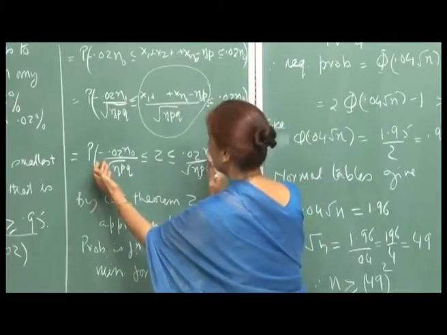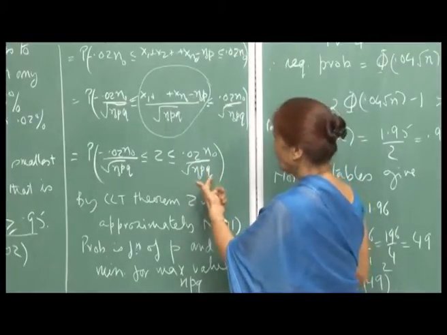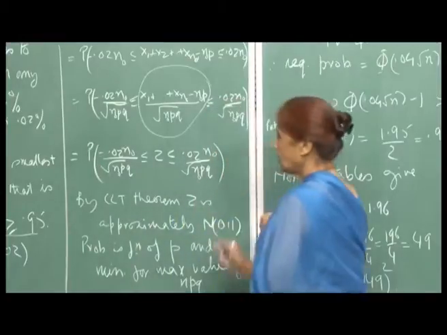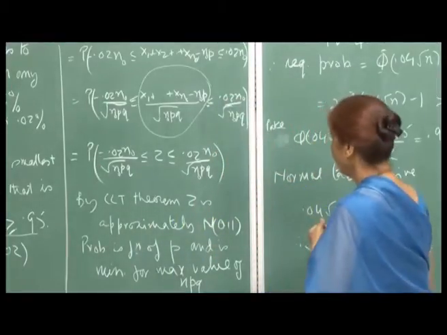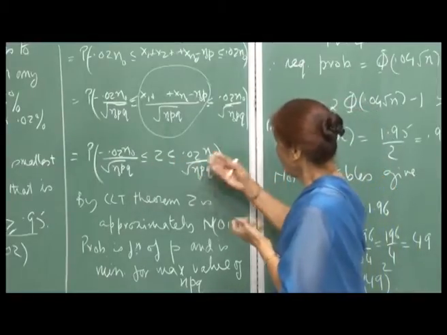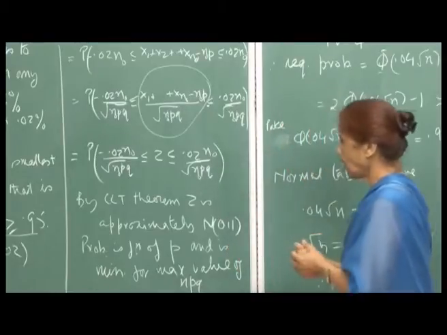So, my event, what I am doing here is, by writing the maximum value for this, this event will be a subset of all other events, whatever the value of p, because q is 1 minus p, right. So, therefore, if this probability can be made equal to, or greater than or equal to, 0.95, then for all values of p, this will be greater than or equal to 0.95. This is the idea, right.